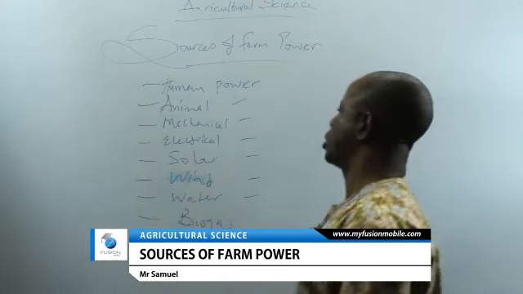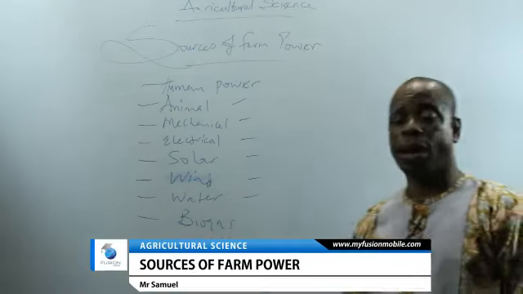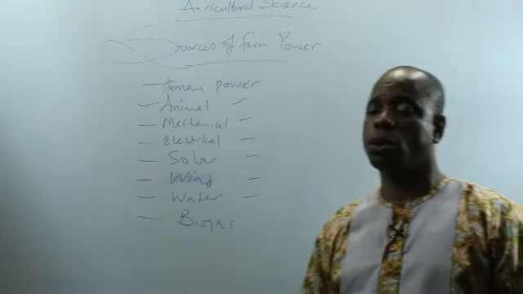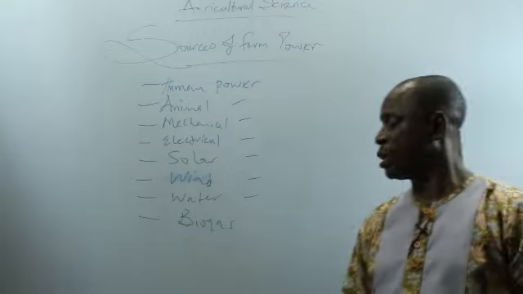Eight sources of farm power: human power, animal power, mechanical, electrical, solar, wind, water, and biogas.